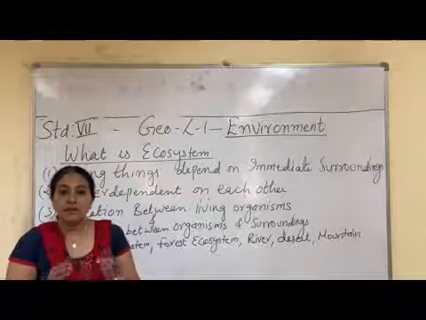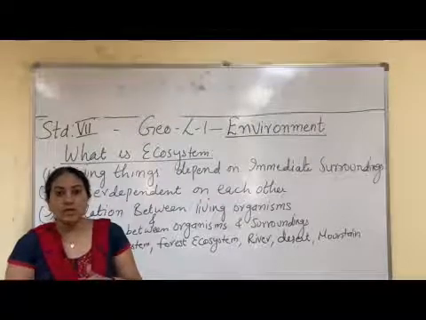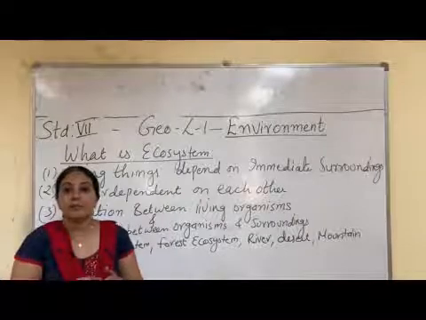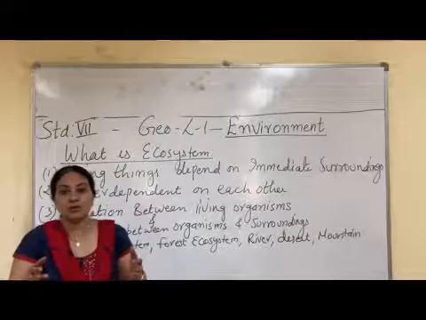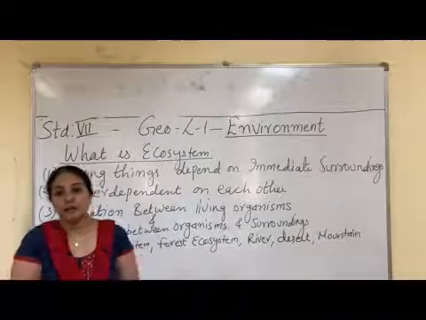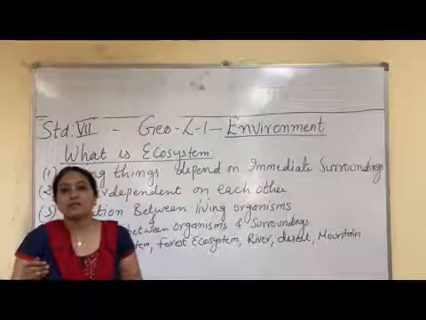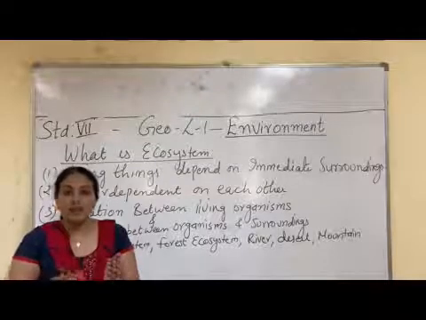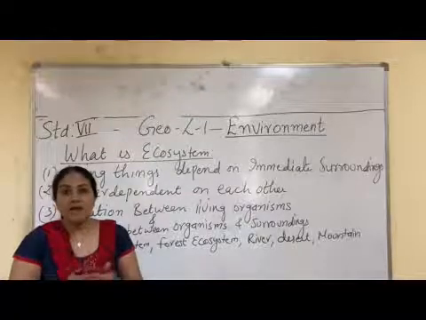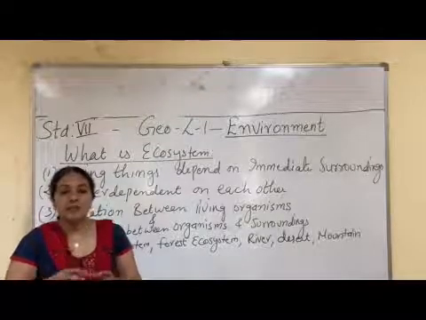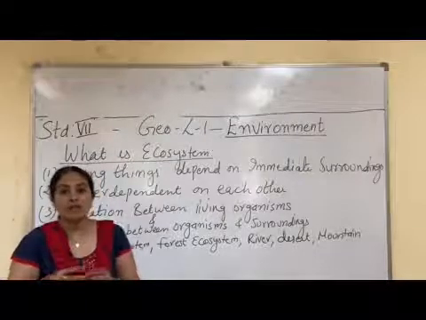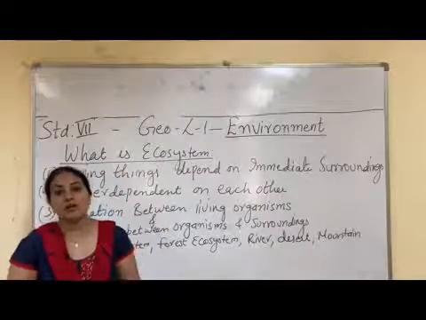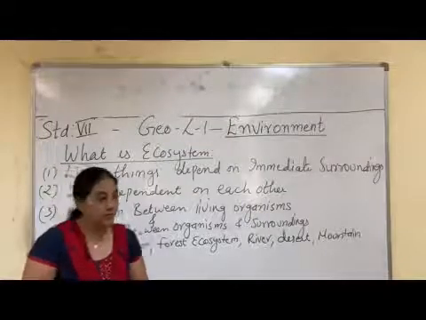So there is a relation between living things also. All of us, whether it is plant, animal or human beings, depend on non-living things also. That is our immediate surroundings, air, water. So these relations between the living things among themselves, and the living things with their immediate surroundings, or the living things with the non-living things, together constitute a system called ecosystem.